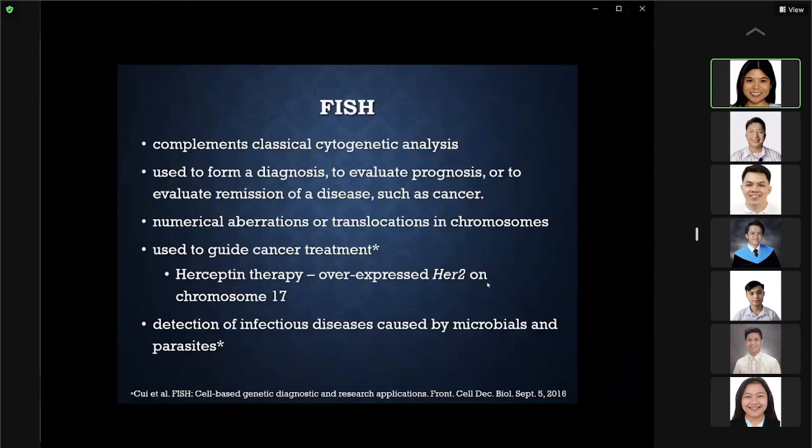For example, HER2 can be identified using FISH, and if it is present, you can use targeted therapy, Herceptin therapy, which will work against HER2. It is also used to detect infectious diseases caused by microbes that are difficult to culture, and parasites that are usually located intracellularly.